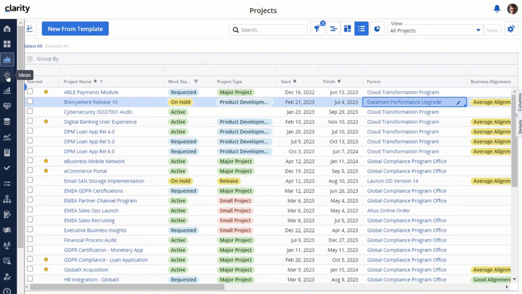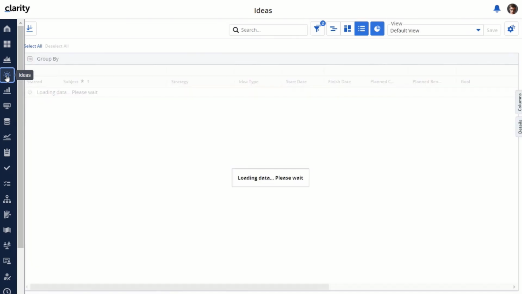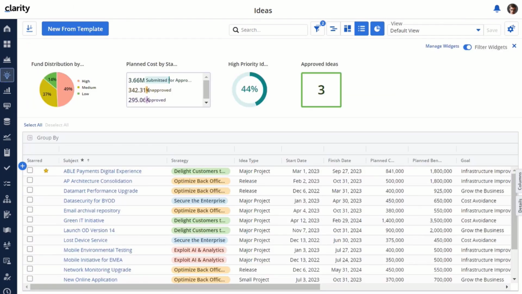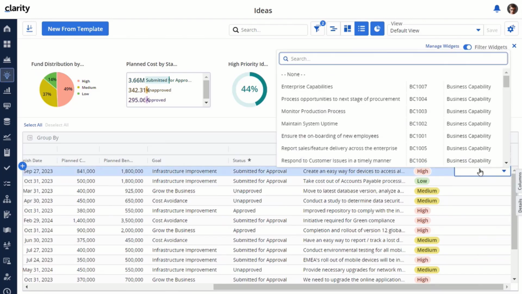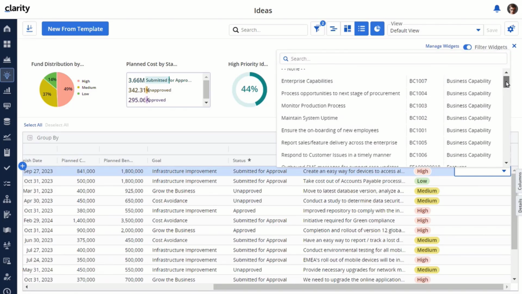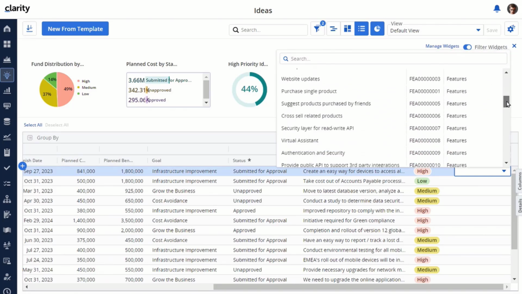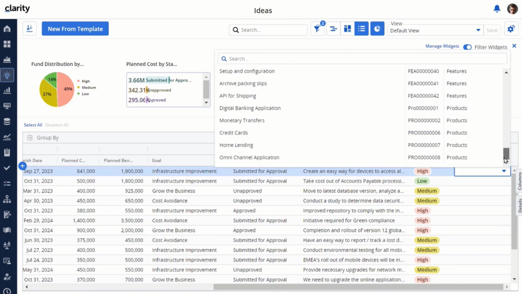Next, let's go into the idea workspace. Ideas were allowed to have 3 parent types: business capability, features, or products. If you go in and try to populate the parent, you can see that you have instances from those 3 allowed object types, and there's products.